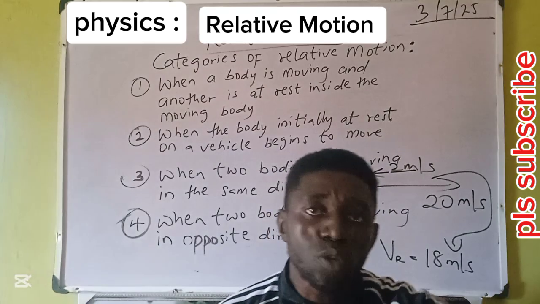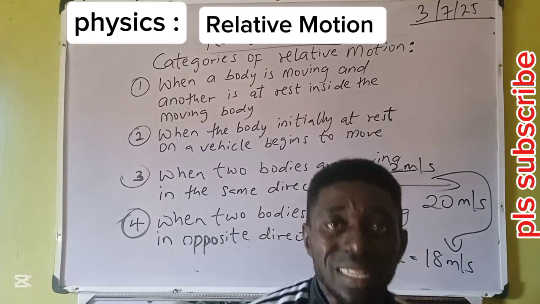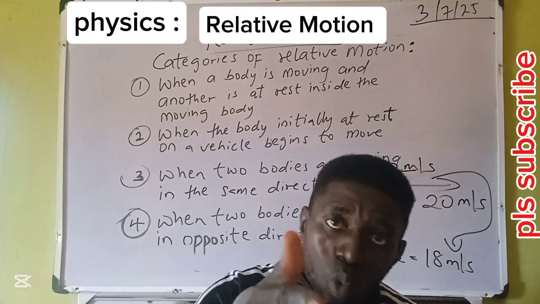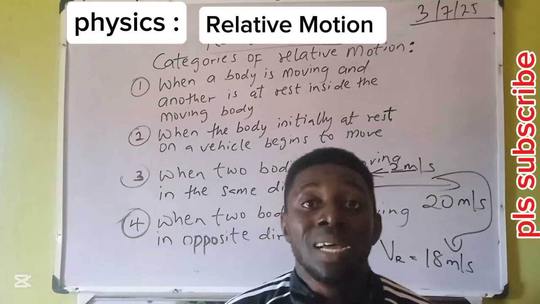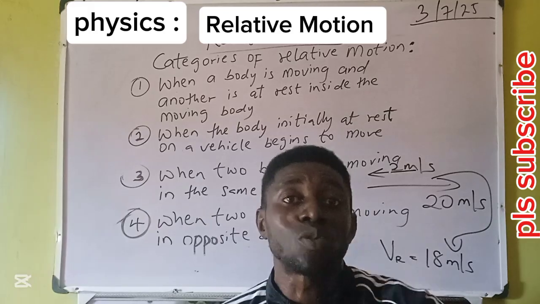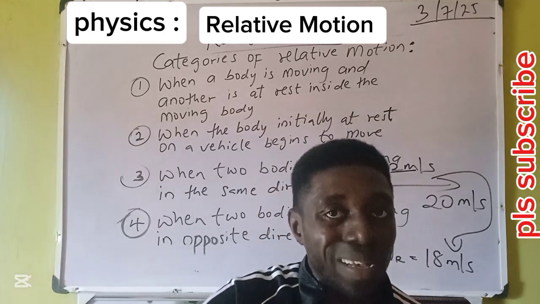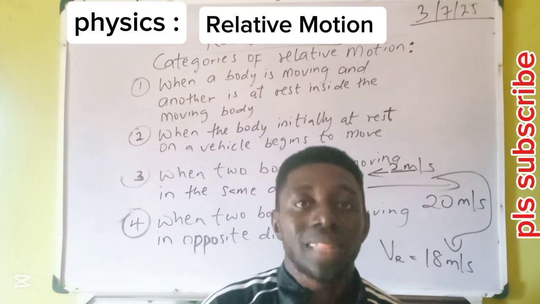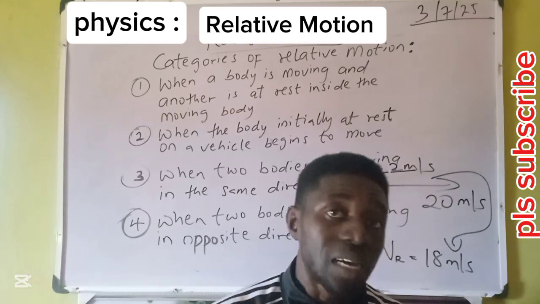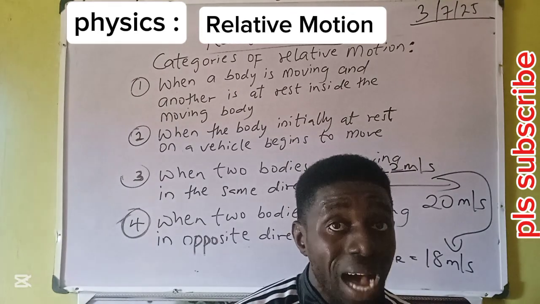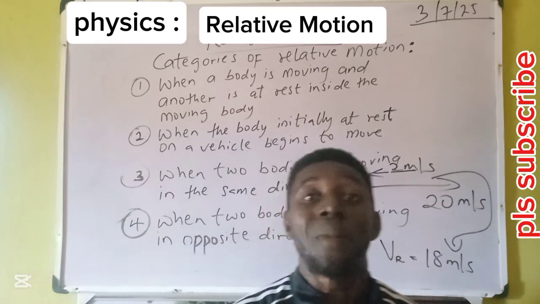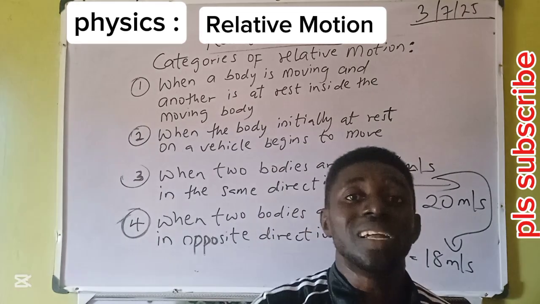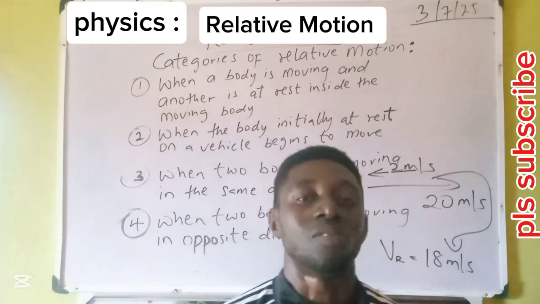But if the vehicle is going at 10 meters per second and the passenger stands up and begins to walk towards the driver in the same direction as the vehicle with speed of 3 meters per second, then the relative speed of the passenger becomes 13 meters per second, 10 plus 3. Then when this passenger goes back to his or her initial position, this time in opposite direction to the vehicle, the movement will subtract from the vehicle: 10 minus 3. The relative speed becomes 7 meters per second. Very simple idea.